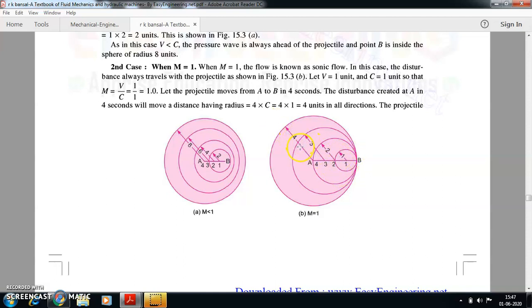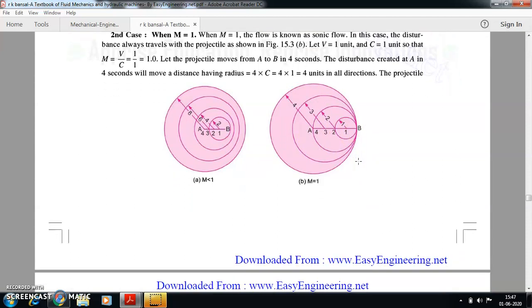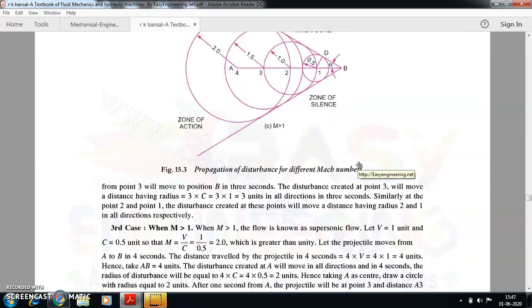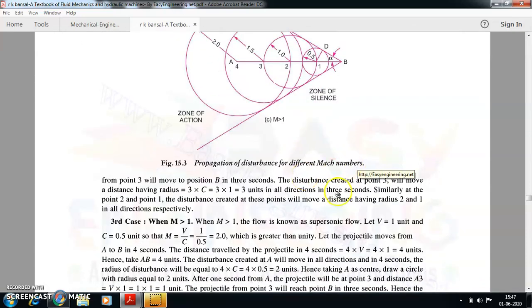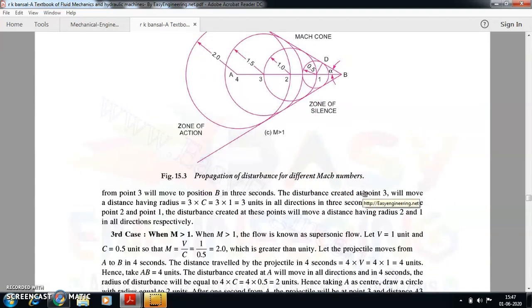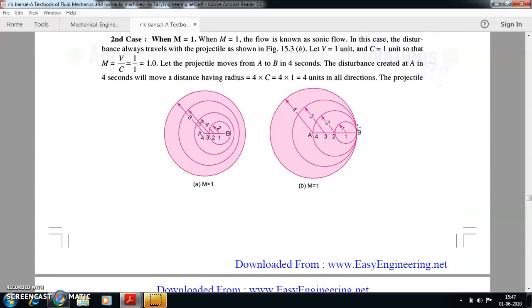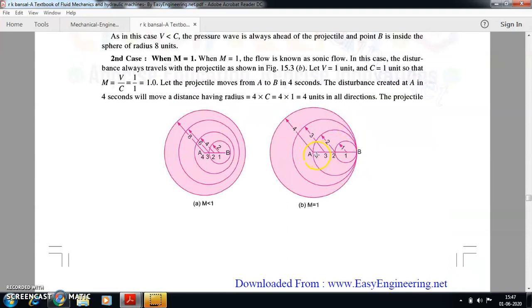If you just observe this diagram, all the circles are meeting at this particular point. So that is the importance when M is equal to 1, for sonic flow. The disturbances that are created here are all coinciding, right? That means the distance moved by the disturbance wave or the pressure wave and the projectile is the same. There is no difference between them.